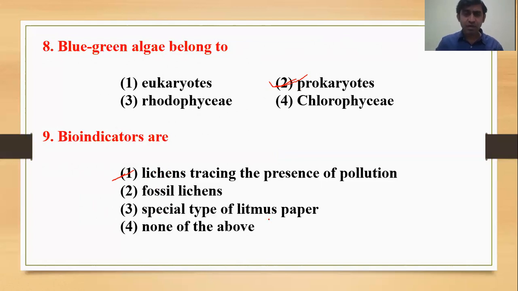Special type of litmus paper. Yes, lichen can make litmus paper, but that litmus paper is not going to be helpful to check the pollution. We can check things like acid rain, but this is SO2 pollution. This lichen is sensitive to SO2. Then moving to the next question.